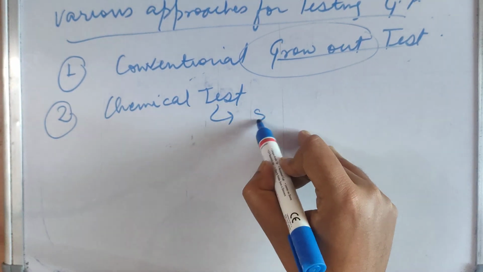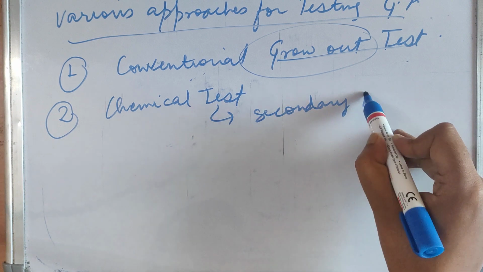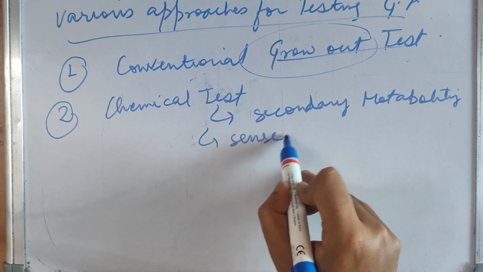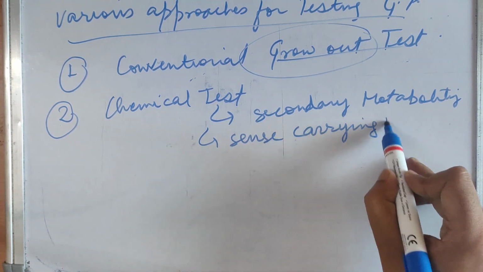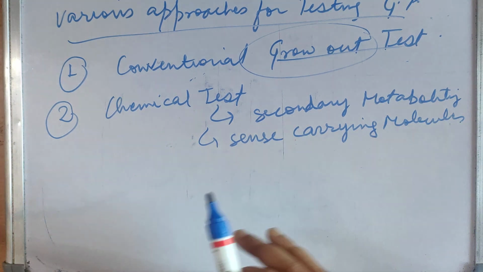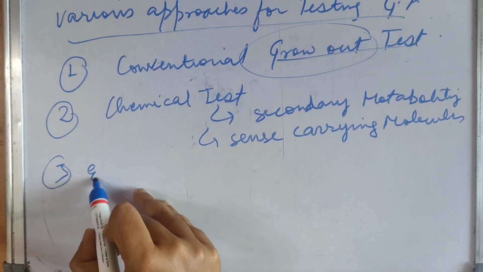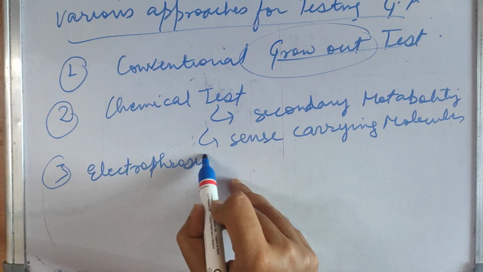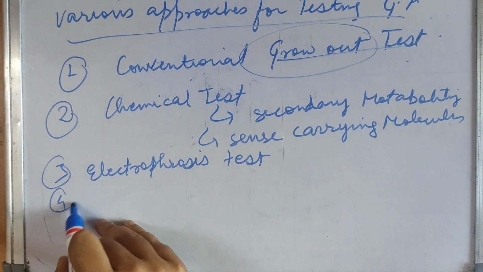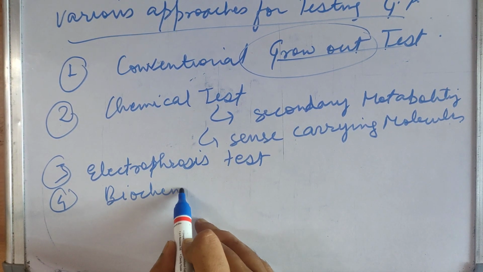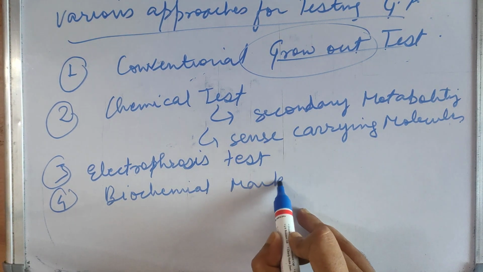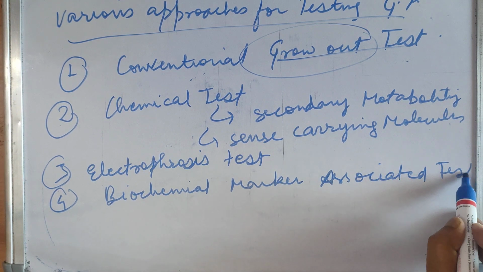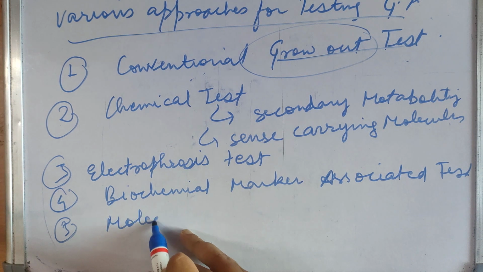such as testing for secondary metabolites, seed carrying molecules. We can do an electrophoresis test, a biochemical marker associated test, or we can also do a molecular marker associated test.